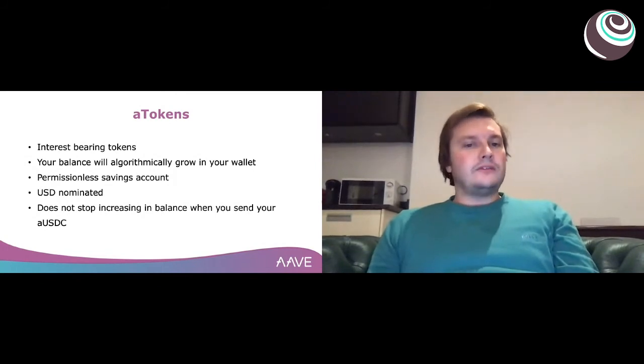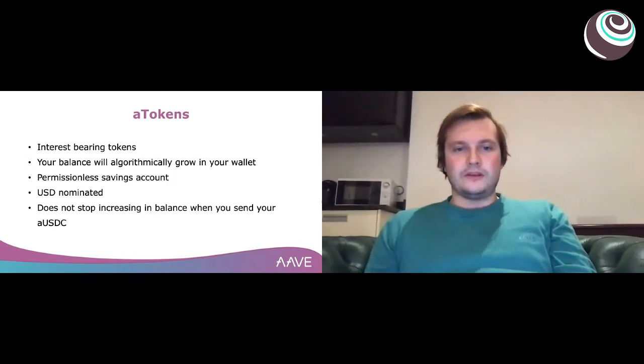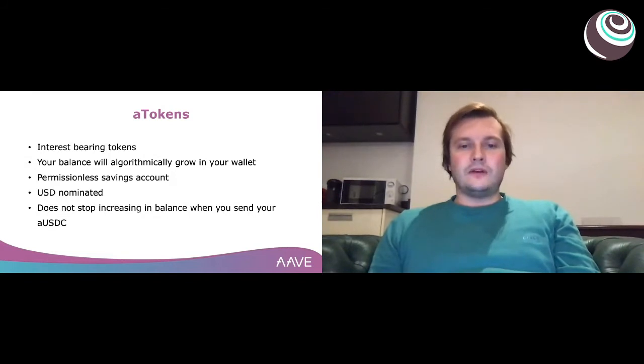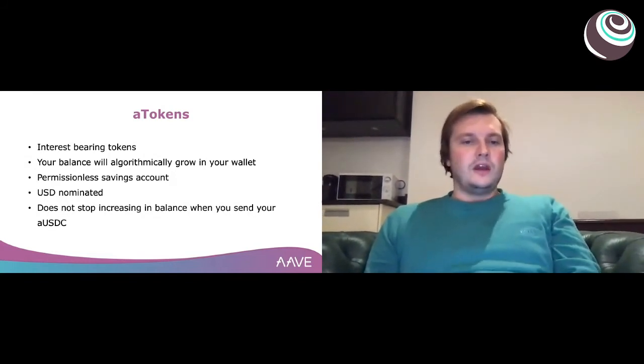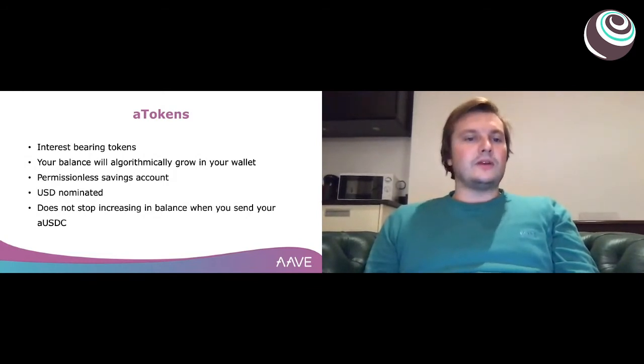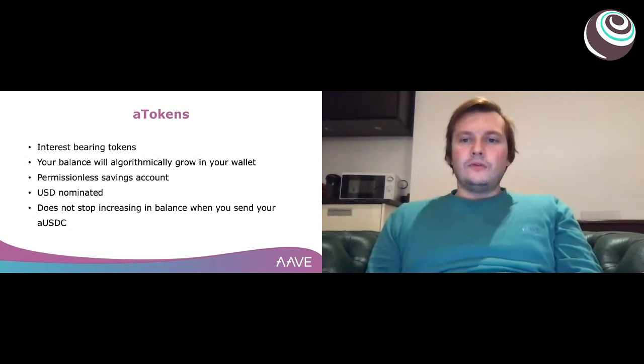Now, as of today, we've seen multiple iterations of the A tokens from other projects using the same solution. This is very interesting to see because it really saves gas, in the sense that you don't need to claim those earnings. And you can even send those earnings to someone else. You could send AUSDC to someone else and it keeps on increasing in balance. And you can also redirect interest rate. The amount of A tokens that users are holding is now growing quite substantially.